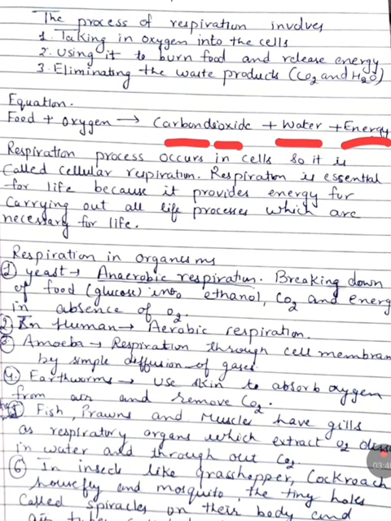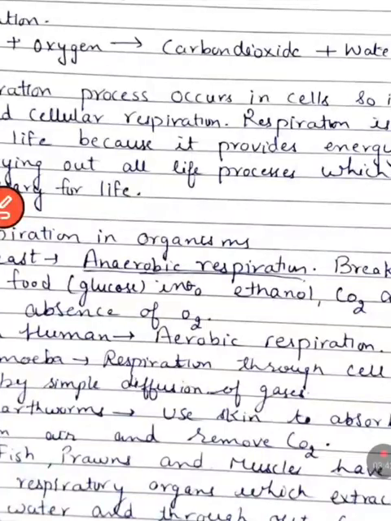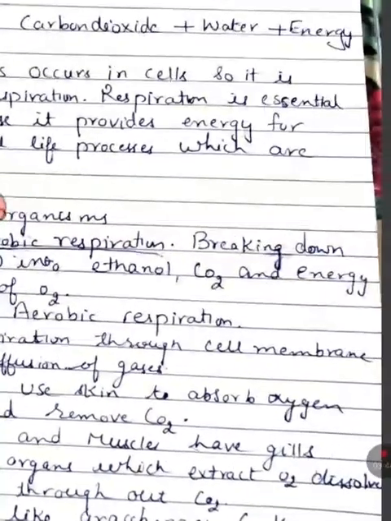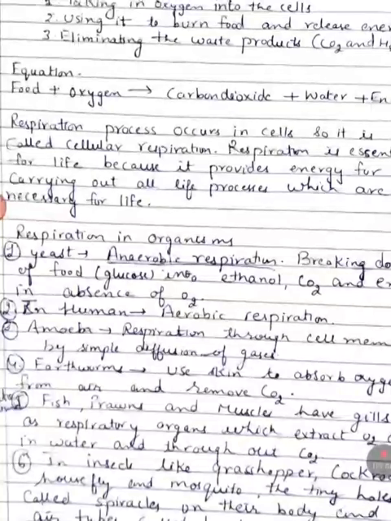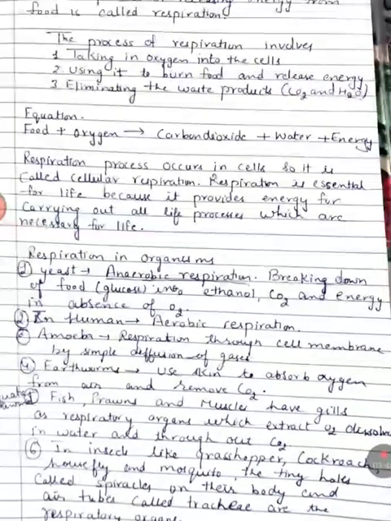Respiration is essential for life because it provides energy for carrying out all life processes, right? So it is a very essential process which takes place in our body.